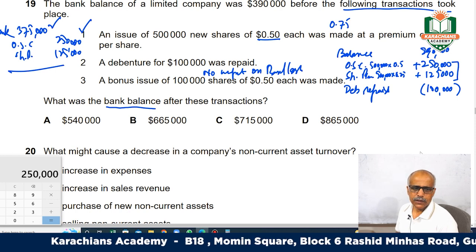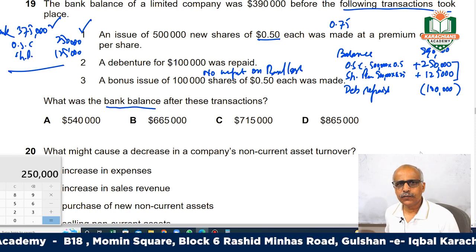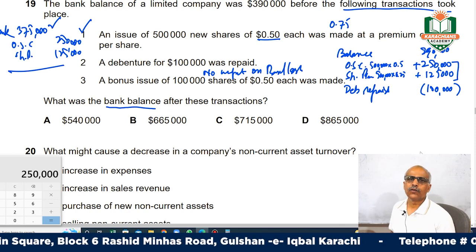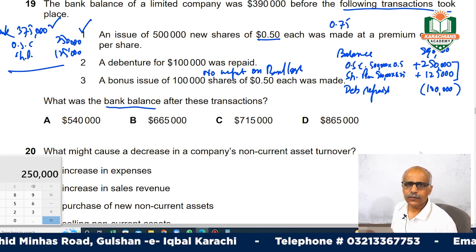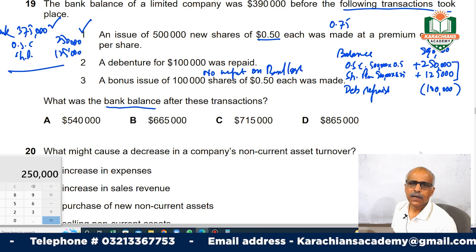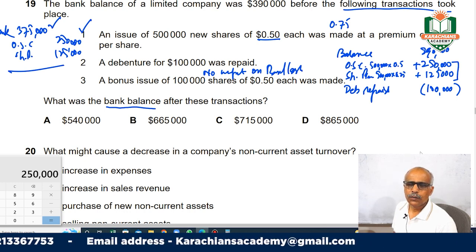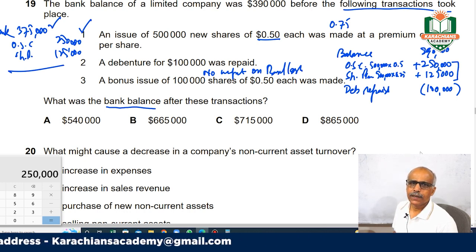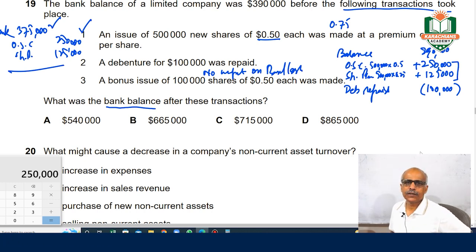What is the bonus issue? When we are unable to pay dividend in the form of cash, we are running short of cash, or if we have enough cash but our future outflows will be badly impacted if we pay dividend in cash, we pay dividend in the form of shares. So it is simply an adjustment.